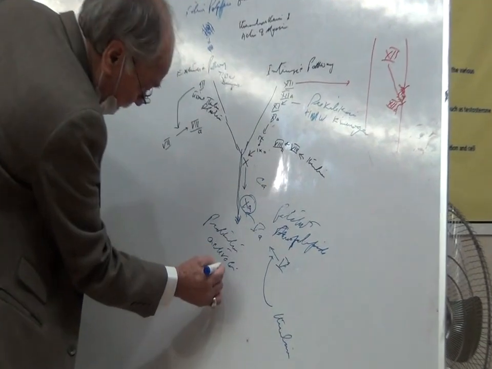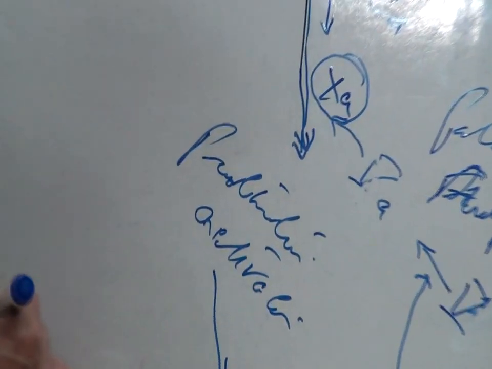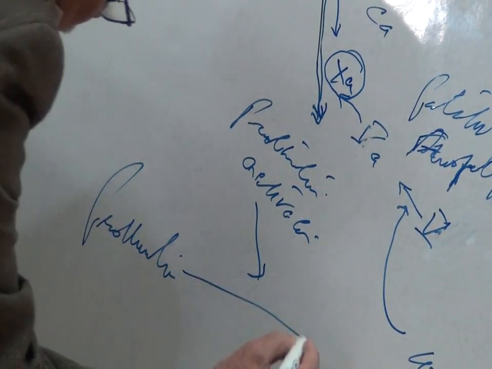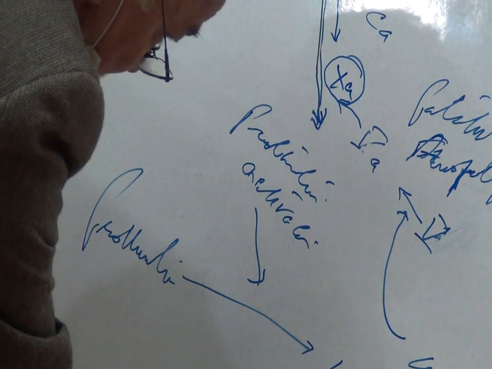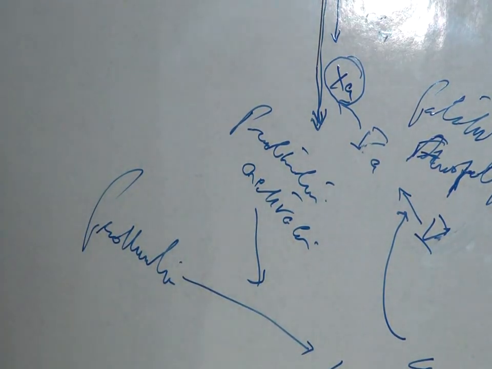So this prothrombin activator converts the prothrombin into thrombin. Prothrombin to thrombin.